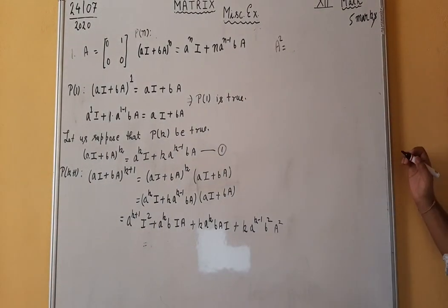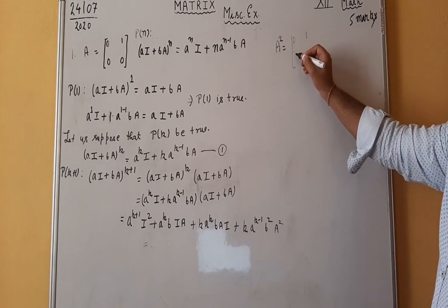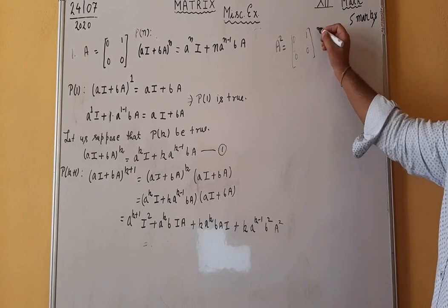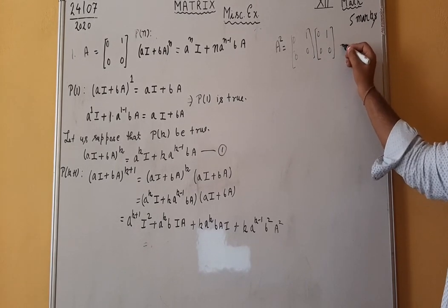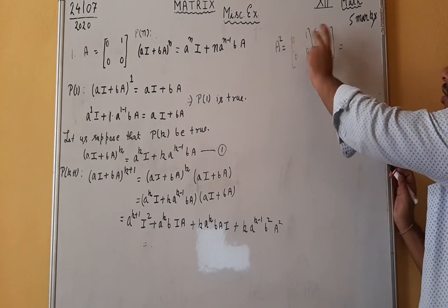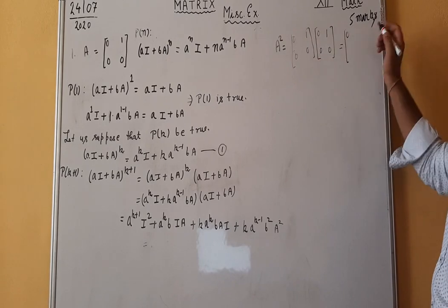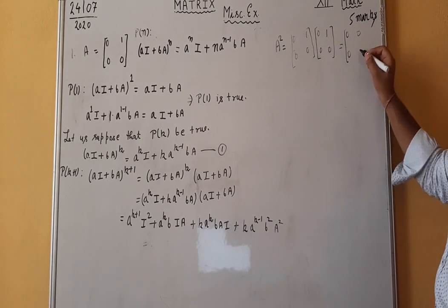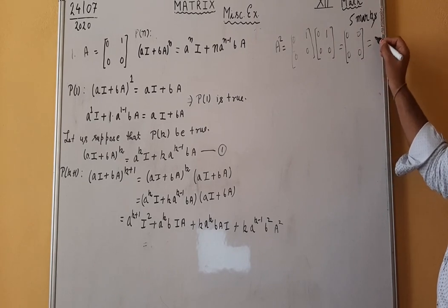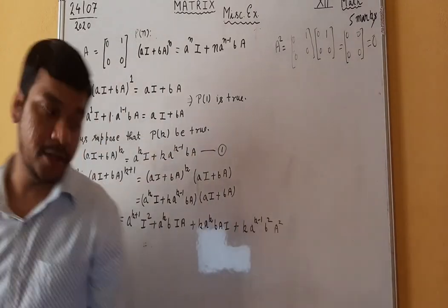A squared is equal to 0 1 0 0 times 0 1 0 0. First row first column is 0. First row second column, 0 into 1, again 0. Second row first column, both are zeros. Second row second column is 0. Means A squared is none other than a null matrix. So let us put this value.